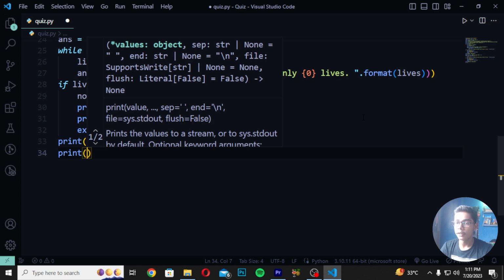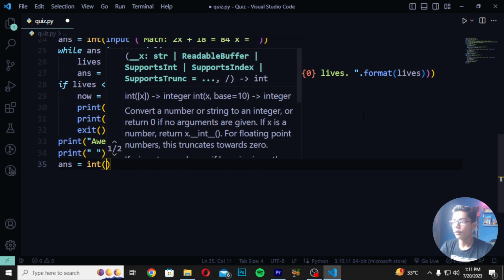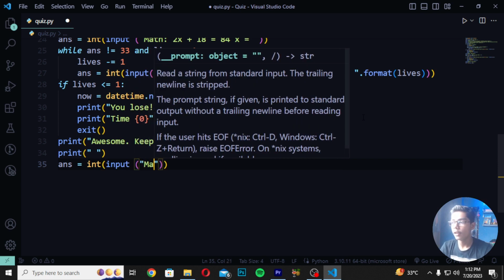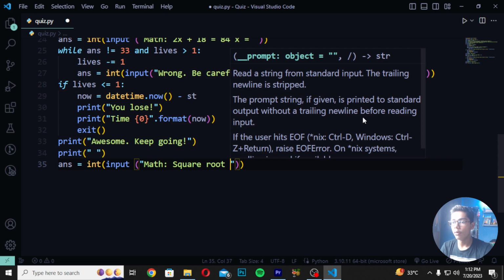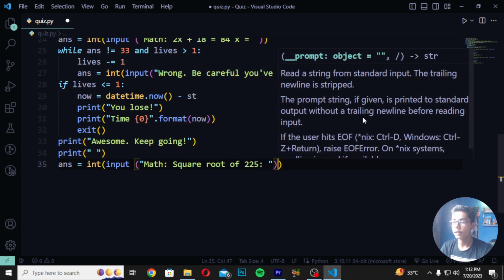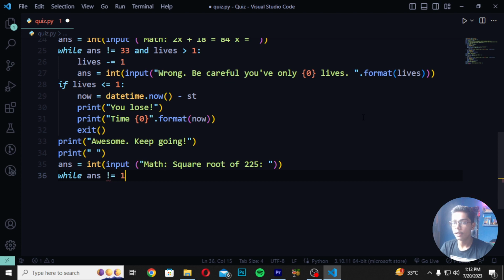Then I will be making this and then write colon, and then you have to write nothing. ANS init, you have to write here input. Then you have to write here math square. So I will be writing here math square root of 225 like this. Then move down, write here while answer, and then write here is equals to 50 and lives. Then I will be writing like 50. But after writing, you have to move down, create lives dash is equals to 1.